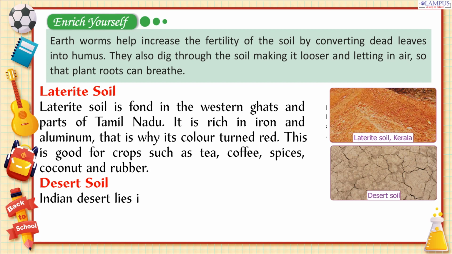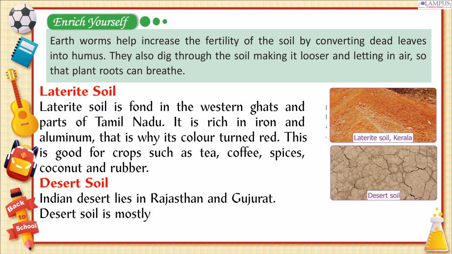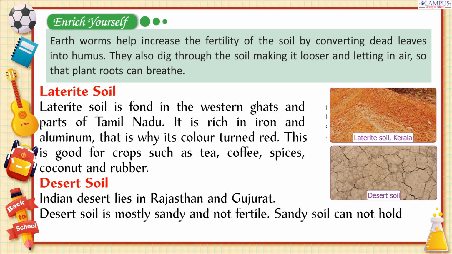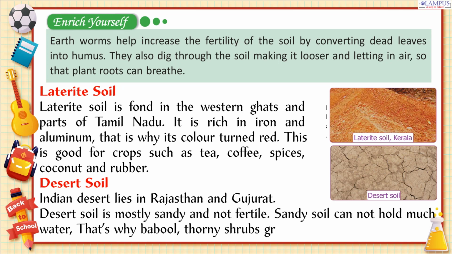Desert soil. The Indian desert lies in Rajasthan and Gujarat. Desert soil is mostly sandy and not fertile. Sandy soil cannot hold much water, that's why babool and thorny shrubs grow there.